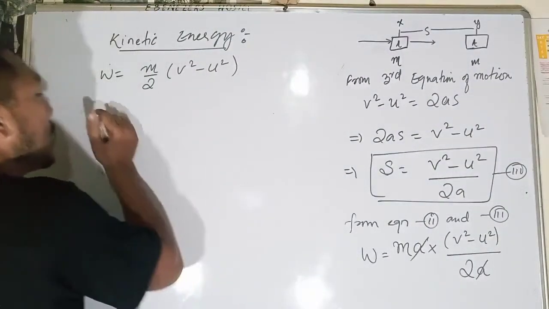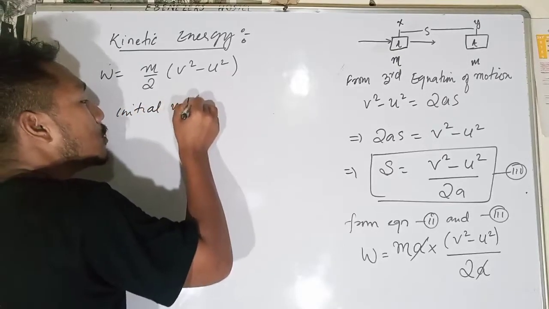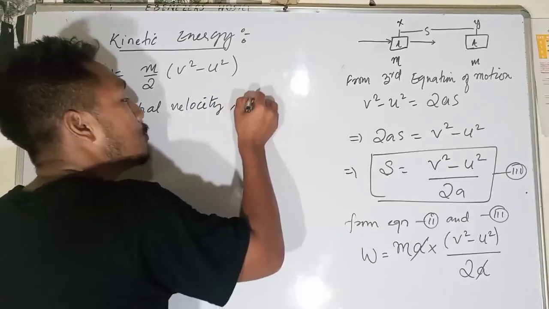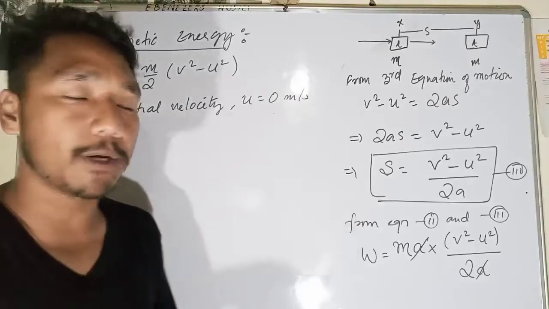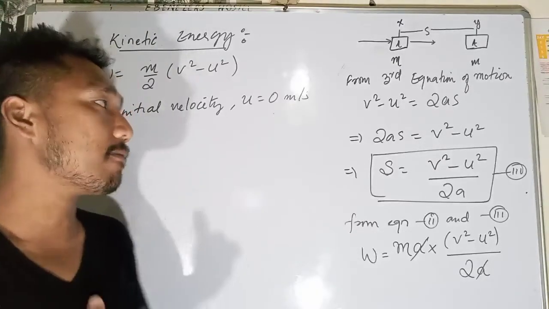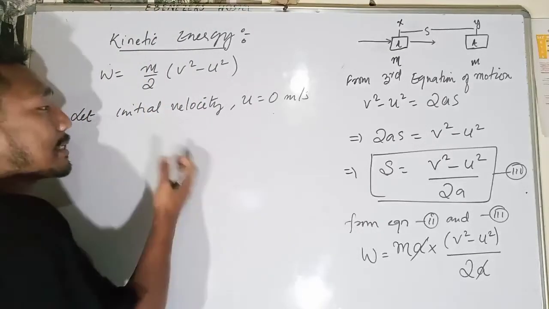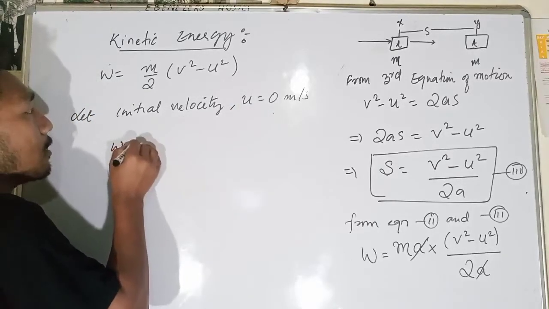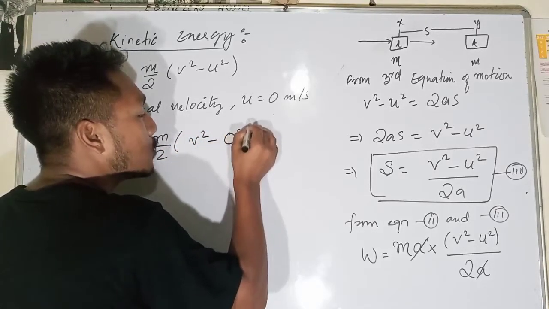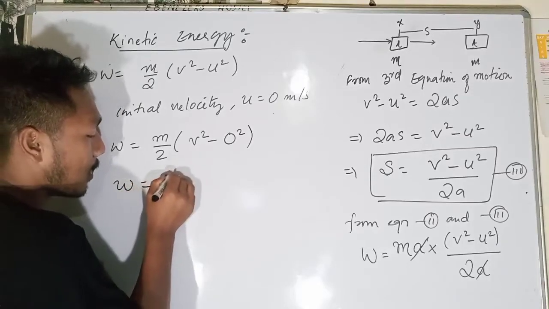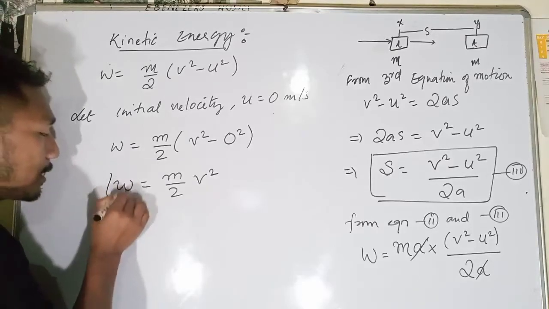So let the starting velocity u be equal to 0 meter per second. That means the object is starting with 0 meter per second initial velocity. So my work done will be equal to mass by 2 into velocity minus 0 squared. So my answer will become: work done is equal to m by 2 v squared. Yes or no? So this is what we are getting.